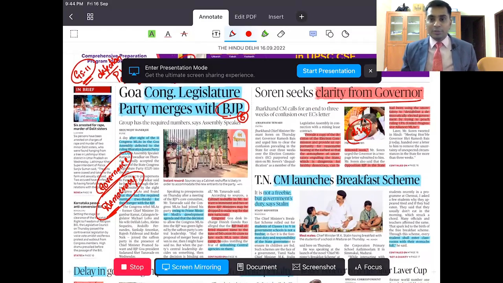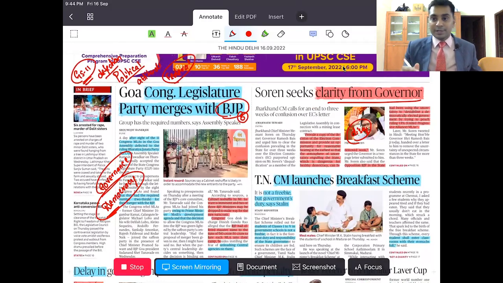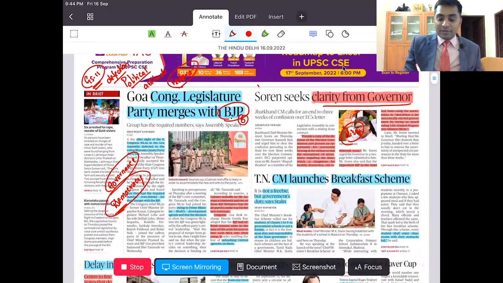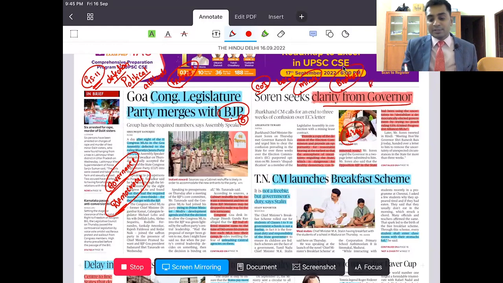Recently, we know that Hemant Soren has been questioned on his conflict of interest as a minister in charge of mines. In 2019, he had allocated one contract to his brother. This brings him under disqualification as per the Representation of the People Act 1951.